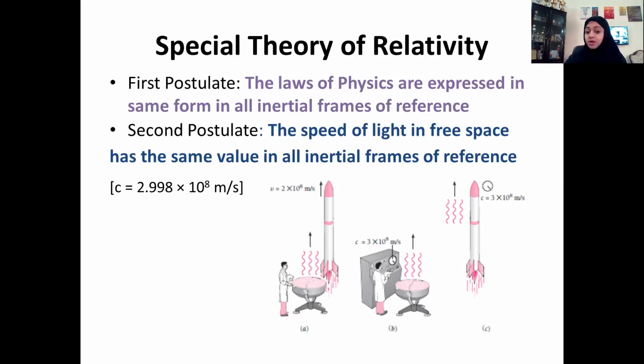That may occur, but even within the material, no elementary particle can travel with a speed which is more than 3 times 10 raised to 8 meter per second. So that is the ultimate speed limit any body can have under any circumstances. So let us proceed to discuss different concepts which came as a consequence of this special theory of relativity.